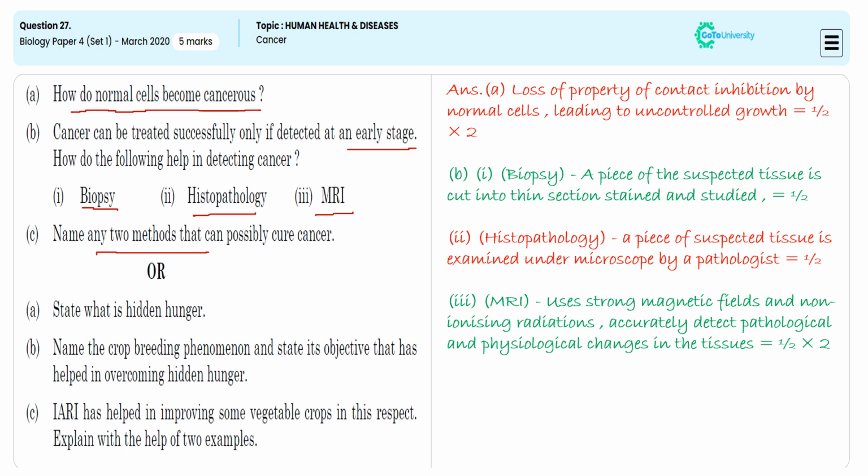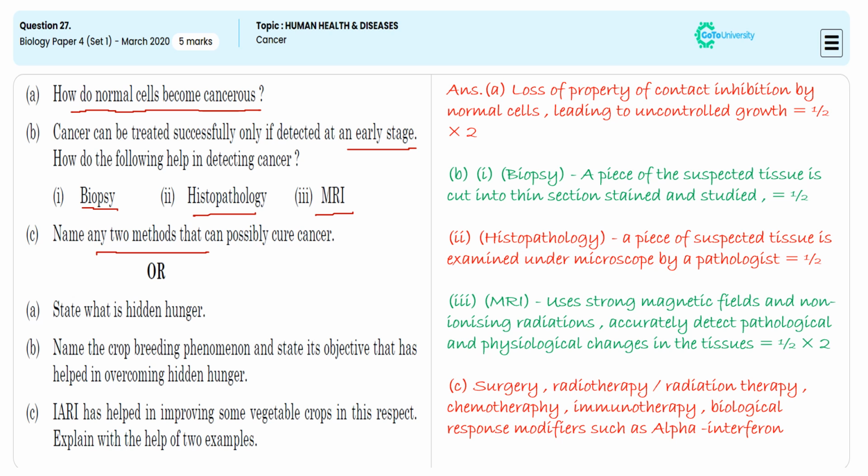For this, we are giving the treatment procedure either by using radiotherapy or by using chemotherapy or by adopting immunotherapy or by administering a biological modifier, specifically alpha interferon at different quality and quantity. In this way, if you are narrating, we will be getting the last second mark so that we can satisfy the 5 mark demand of this subjective question.